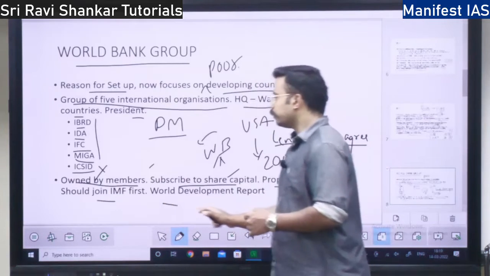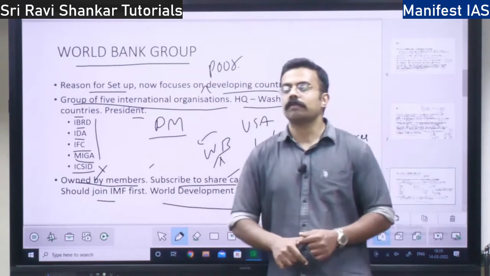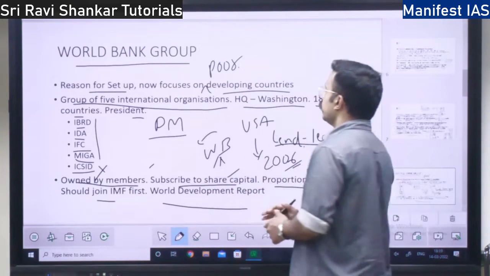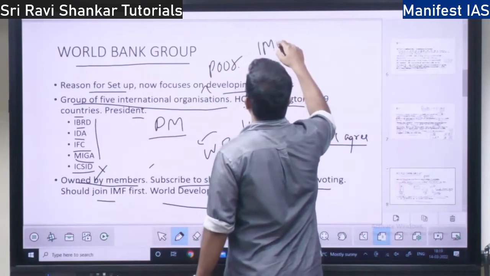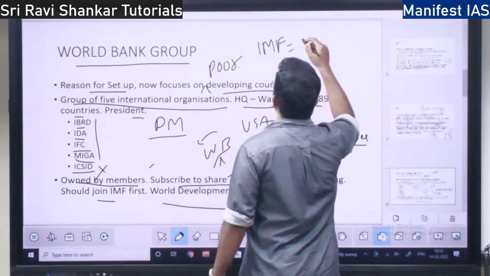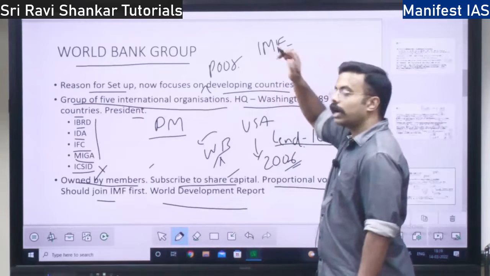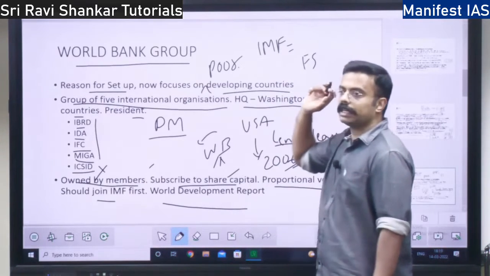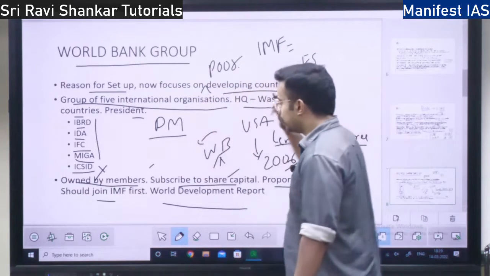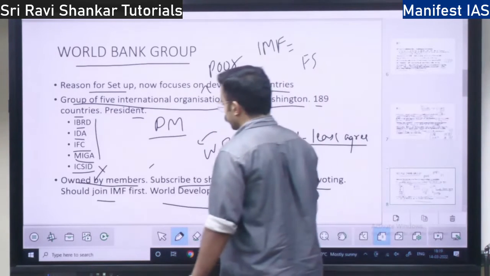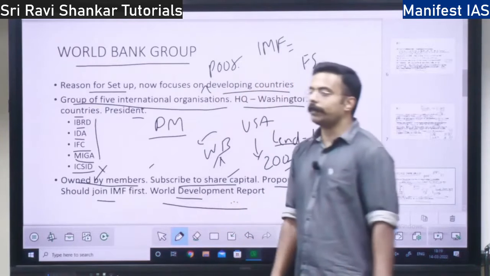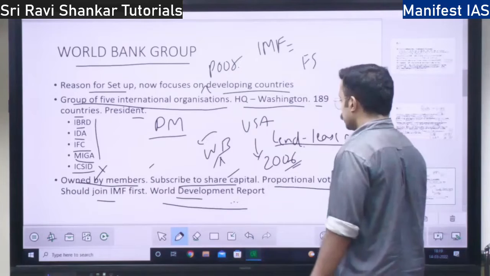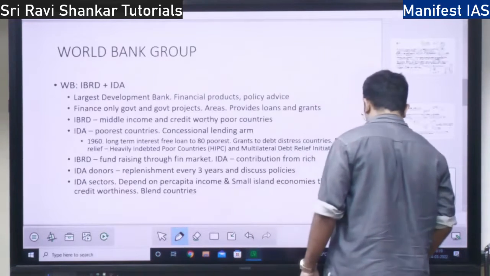The World Bank gives a report called the World Development Report. What reports does the IMF give? The World Economic Outlook and the Global Financial Stability Report. The World Bank gives the World Development Report, right? This report is very, very important.